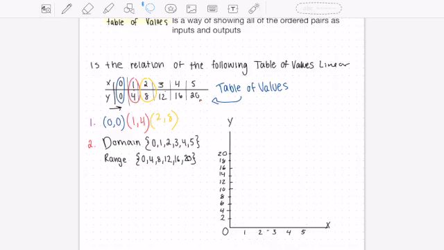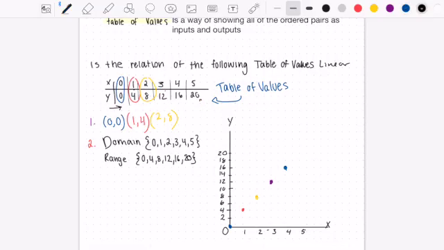So with this table of values, I can plot my relationship on this graph here. And so I'm going to do that by lining up my x values and my y values on this graph. So this first point that I've circled in blue is going to get plotted right on that corner because I've labeled this 0, 0. My next one is going to be 1 and 4. And then my one after that is going to be 2 and 8. And then I'm just going to do my next one, which is 3 and 12. And then we'll go back to blue, 4 and 16, and so on.